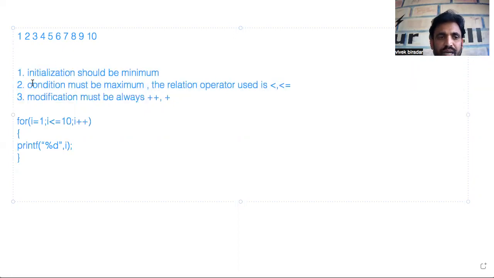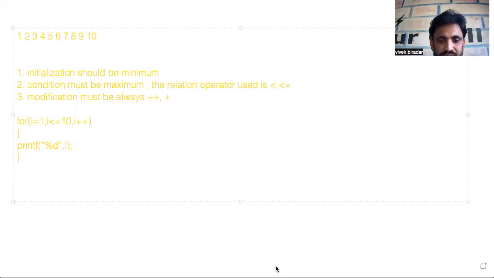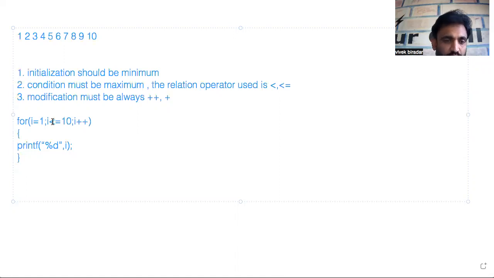What is that? My initialization must be minimum. This is what we call initialization. I'm talking about this variable, and this is your initialization, I is equals to 1. When I say I less than or equal to 10, that means 1 less than or equal to 10 is true or false? As the condition is true, it will enter into the block. If the condition is false, it comes out of the for block.